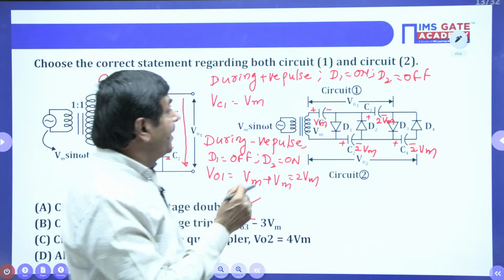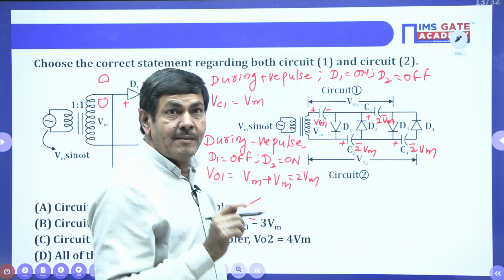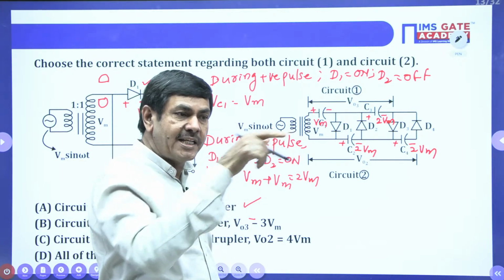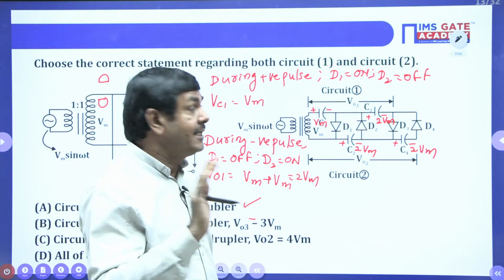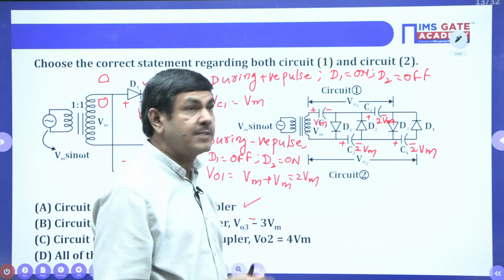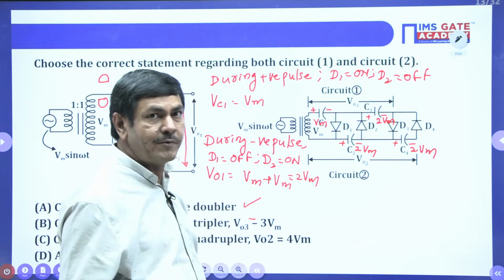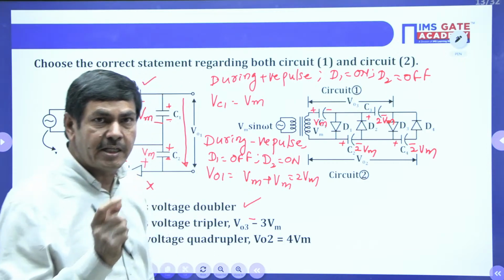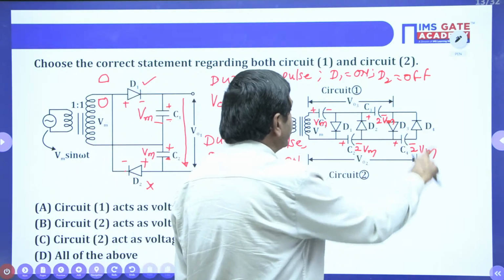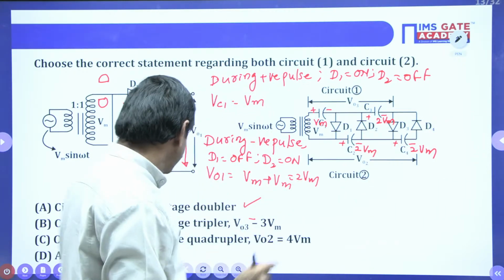Why is it not possible, sir? Because the maximum voltage across a capacitor is the peak to peak value of the input. For the positive pulse we get plus Vm, and for the negative pulse we get minus Vm, so minus of minus plus Vm, totally 2 Vm. It never comes more than 2 Vm. If you got more than 2 Vm across the capacitors, it would mean the diode acts as an amplifier, but it is not an amplifier. That is why the maximum voltage across the capacitor is 2 Vm only. So for any clamping circuit: Vm, then 2 Vm for the rest of the capacitors.